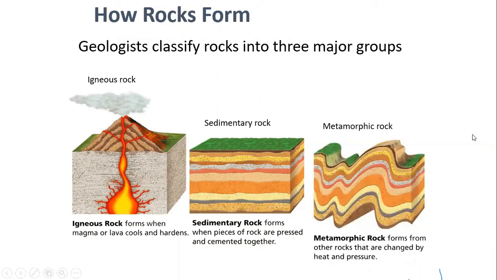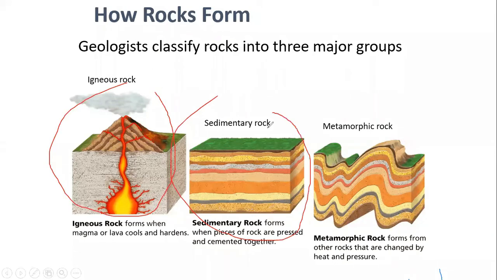Then we have metamorphic rocks. When a rock goes into pressure and temperature conditions, it changes its form and shape. That change is called metamorphism.